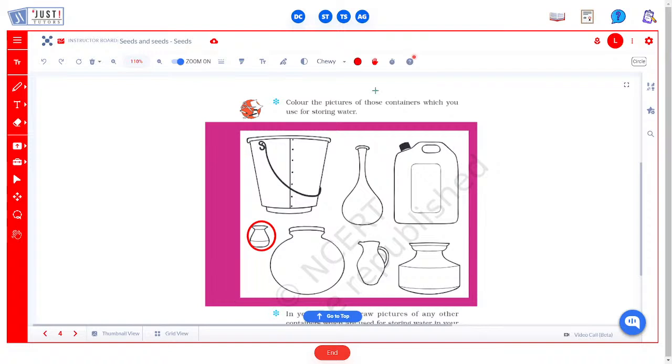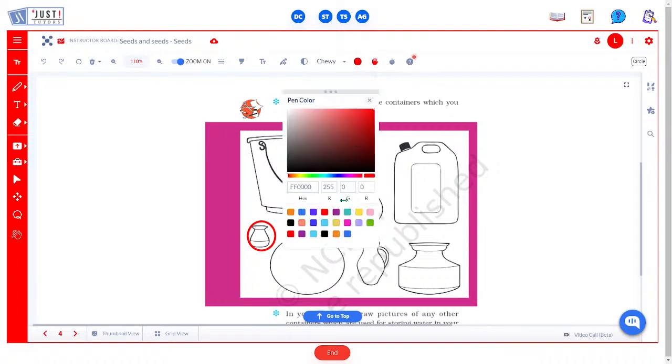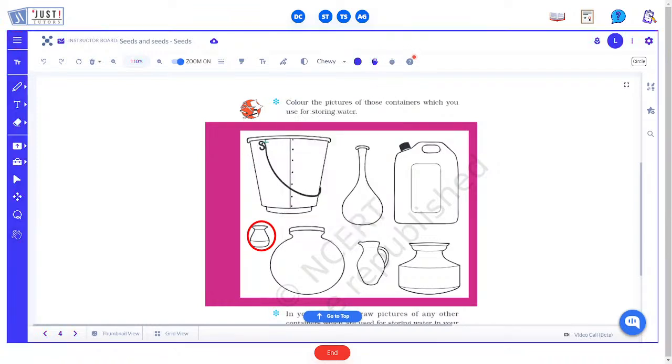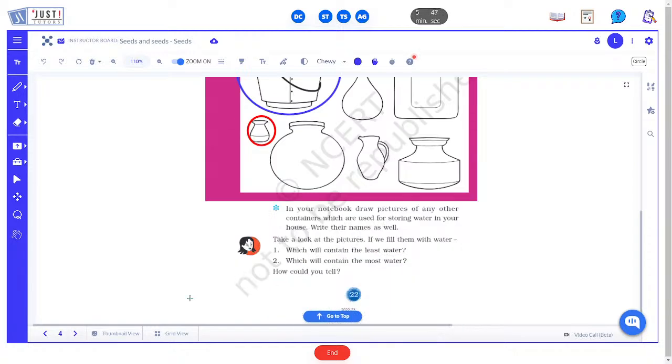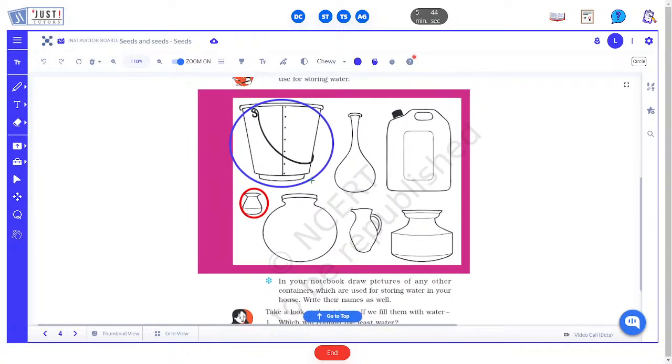Now let's circle the container that will have the most amount of water using a blue color. So the container that will have the most amount of water is this big bucket. This bucket will have the most amount of water looking at its size. Now how could you tell? How could we find out? We looked at the size of both the containers and we decided, okay, this one is the smallest, this will have the least water, this one is the biggest, it will have the most water.